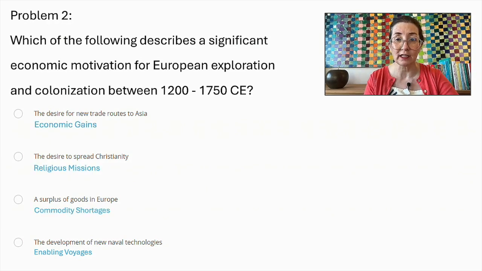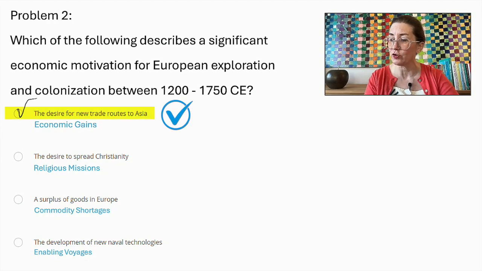The critical economic motivation was the desire for new trade routes to Asia. European nations sought direct access to Asian markets to bypass intermediaries and capitalize on the lucrative spice trade and other exotic goods, which promised substantial economic benefits. Therefore, the desire for new trade routes to Asia is the correct answer here.